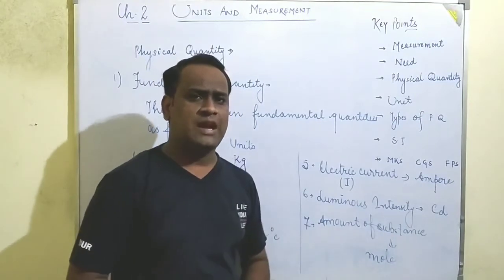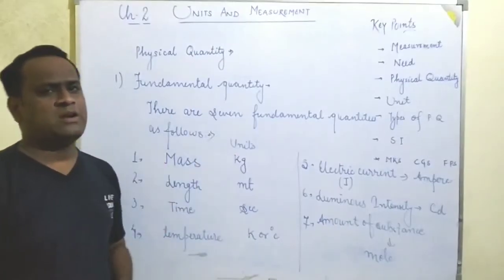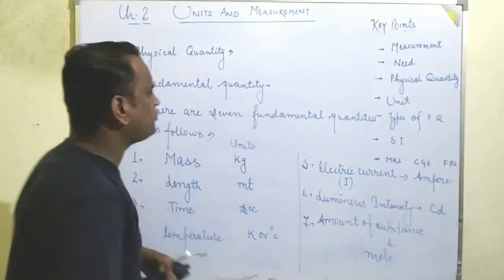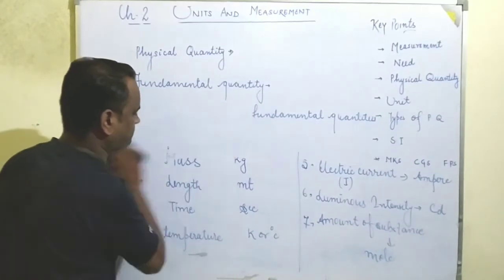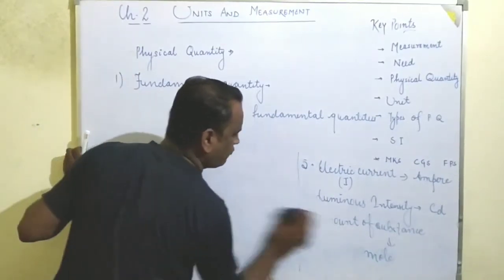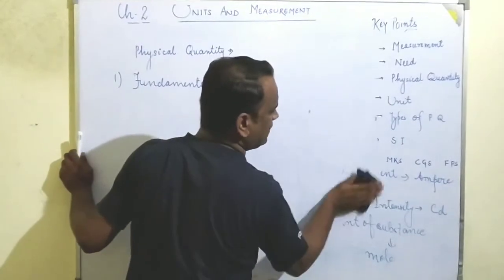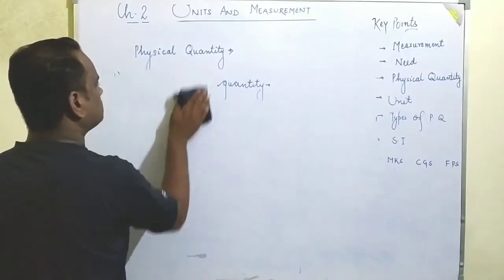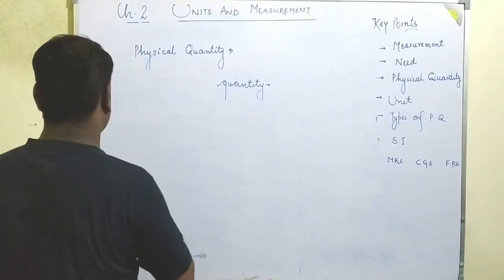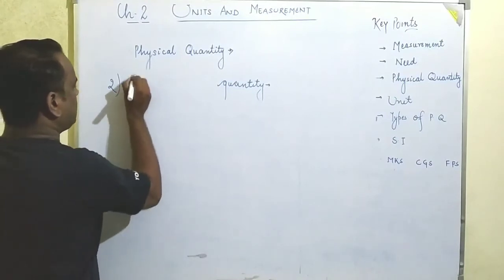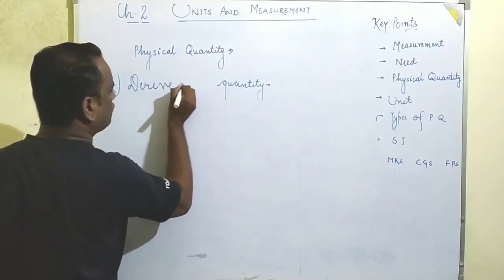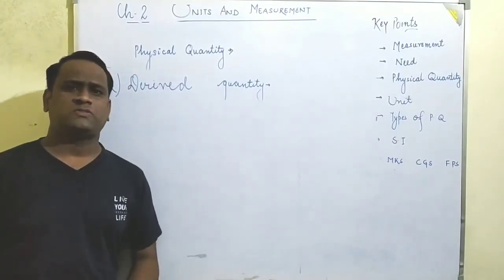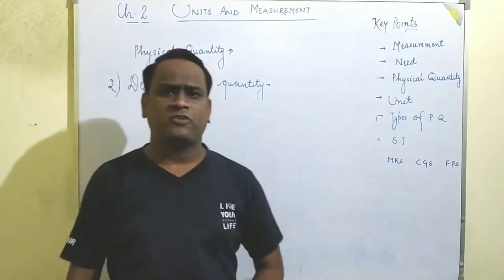So students, now we are going to discuss the derived quantities. Any quantity which is derived with the help of fundamental quantities is said to be a derived quantity. Okay, students? So now moving towards the derived quantity. What do you mean by the derived quantity? Derived quantities are those quantities which may be derived with the help of the fundamental quantities.